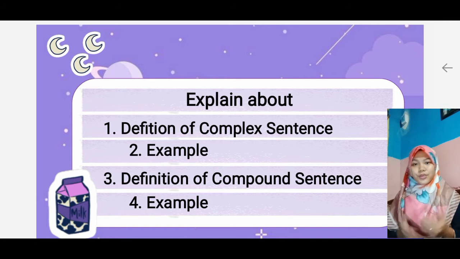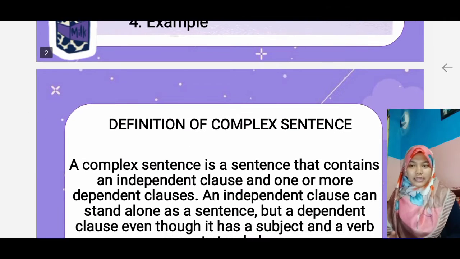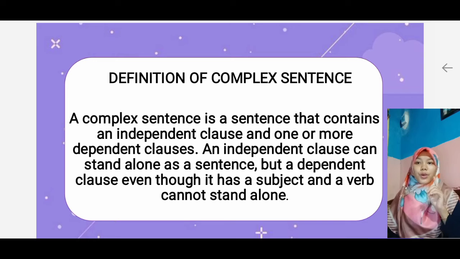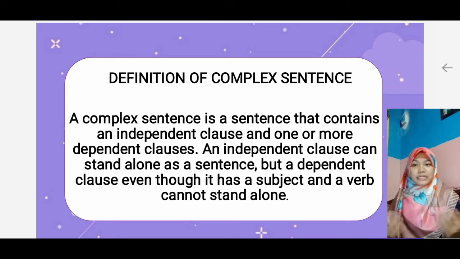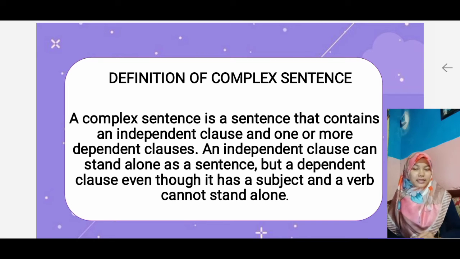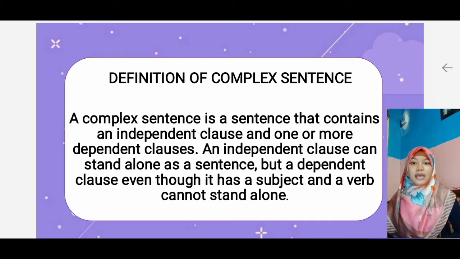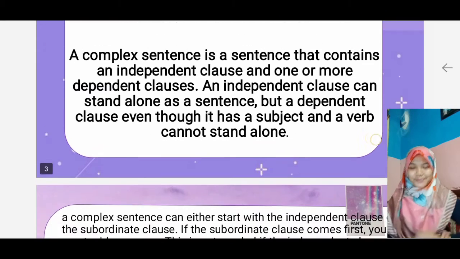Okay, let me tell you that a complex sentence is a sentence that contains an independent clause and one or more dependent clauses. An independent clause can stand alone as a sentence, but a dependent clause, even though it has a subject and a verb, cannot stand alone.